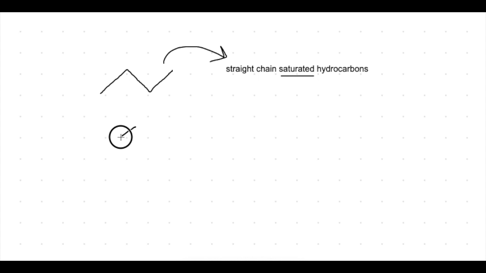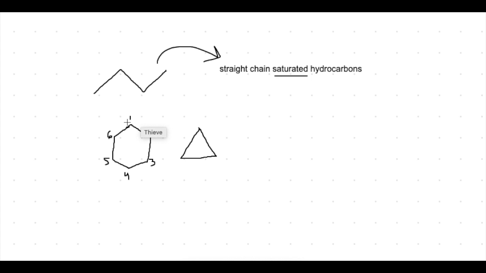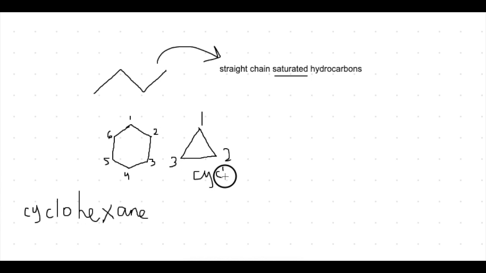Same with cycloalkanes. Cycloalkanes are the same thing, but they are in a ring. This is a six-membered carbon ring. And recall that the prefix for six is hex. And if we're naming it as an alkane, it would be hexane. But this is a ring, so it's a cyclohexane. This is a three-carbon ring. So it's a cyclo, then the prefix for three is prop, and ane because it's an alkane, so cyclopropane.